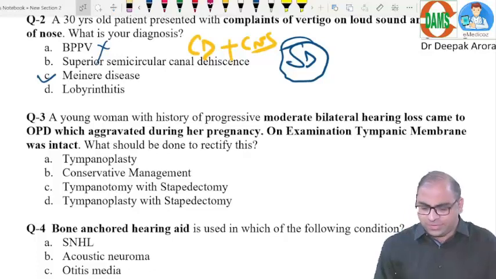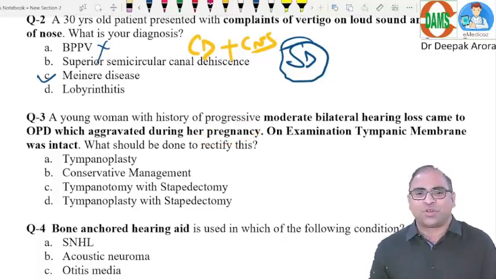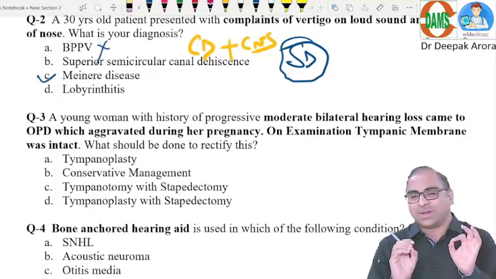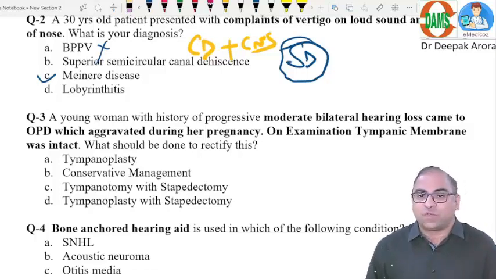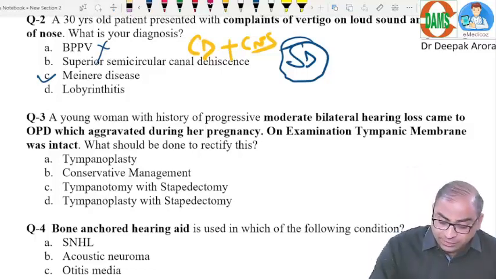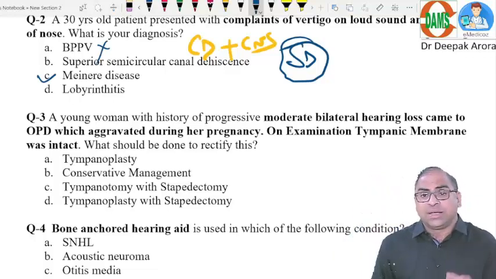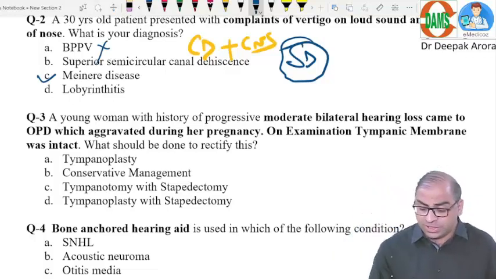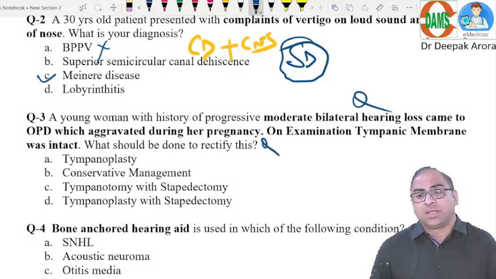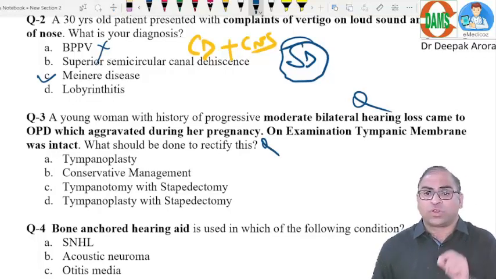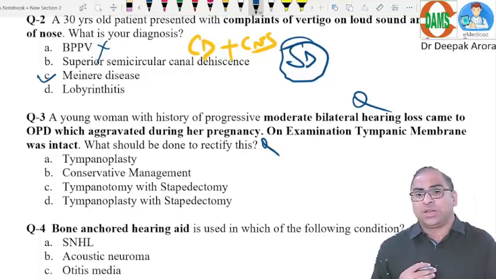Pregnancy is visible to me. I will not be reading the question. I will be going more in favor of otosclerosis. Important point, the diagnosis of otosclerosis, but let us read the question. Now, a young woman with a history of progressive bilateral, keywords beta, fluctuating deafness: the answer will be Meniere's. But if it is bilateral progressive hearing loss aggravated in pregnancy, the answer will be in favor of otosclerosis. On examination, the tympanic membrane was intact. What should be done to rectify this?